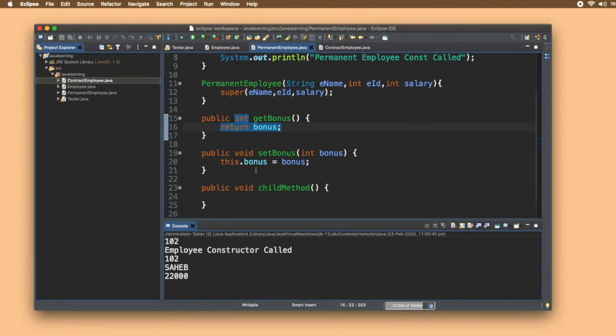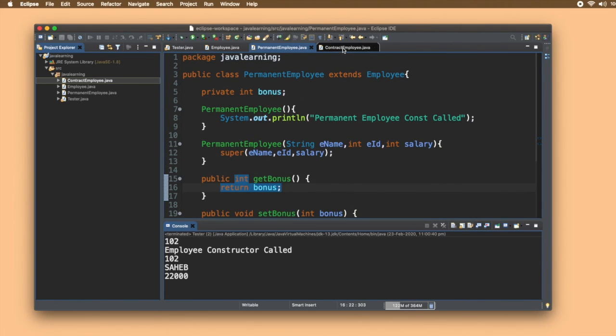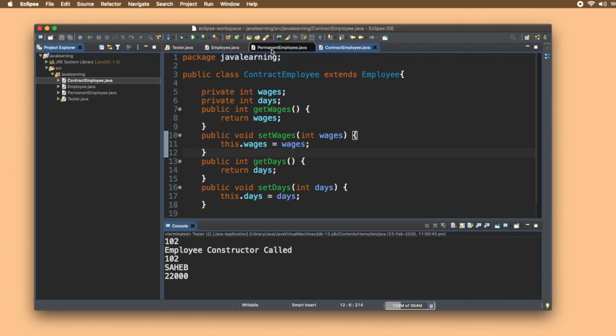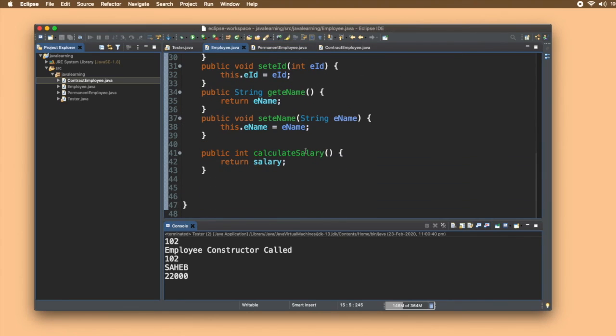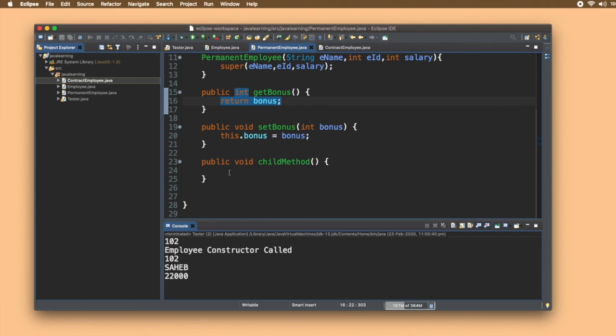Okay. So now let's understand the concept of constructor, or rather I'll say function overriding, right? Now see, we have a calculate salary method inside the employee class, but for permanent employee the calculate salary method is different. So I can write a calculate salary method here, right?